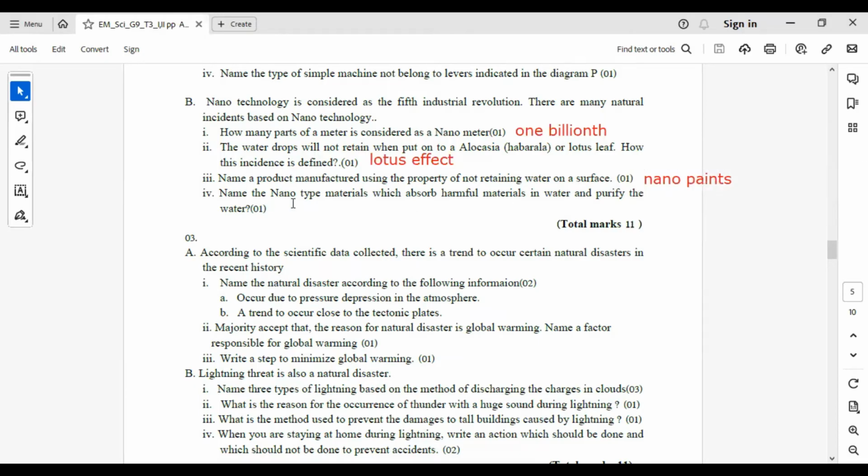Name the nano type materials which absorb harmful materials in water and purify the water. Answer is active carbon.